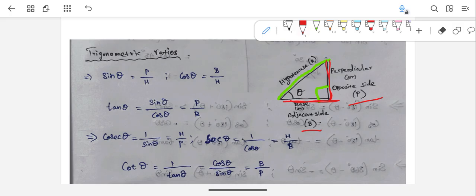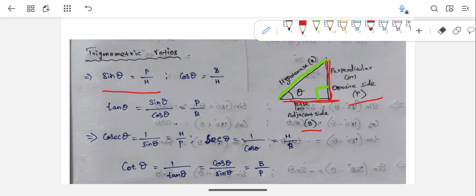So that's nothing but, here I have written P by, sorry, it's not opposite by adjacent, that will be tan theta. For sine theta, it is opposite by hypotenuse. Don't confuse it. Sine theta is the ratio of the opposite side and the hypotenuse.